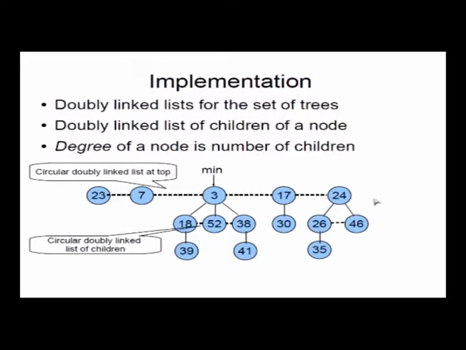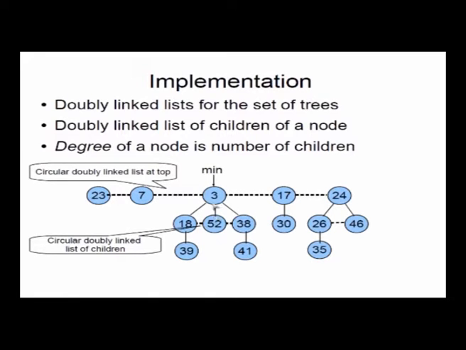So how do we store the Fibonacci heap? Basically we store it by keeping a doubly linked list. I am not showing it because to show a doubly linked list you would need a lot of diagram, but think of this dotted line like a doubly linked list. What's a doubly linked list? 23 is linked to 7, is linked to 3, is linked to 17, is linked to 24. It's circular, which means 24 is linked back to 23. But you also have a reverse link, 24 to 17 to 3 to 7 to 23, and 23 links back to 24. Okay. So there is a circular linked list in both directions at the roots of the trees.